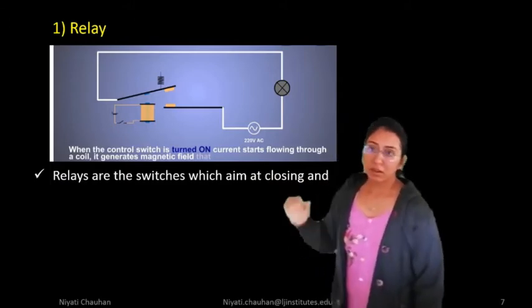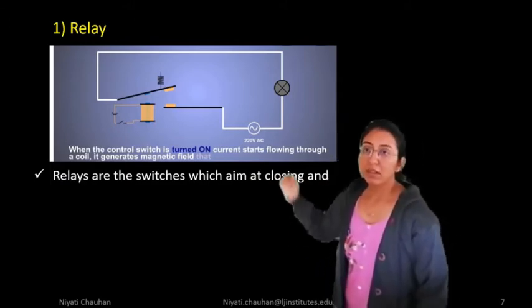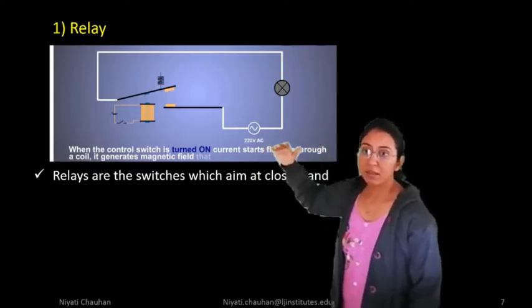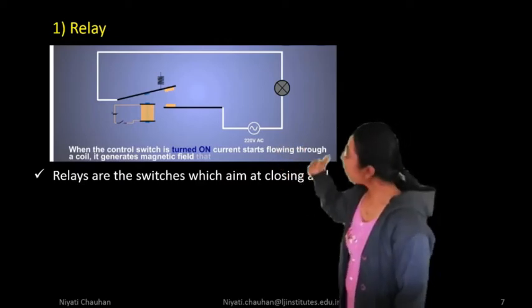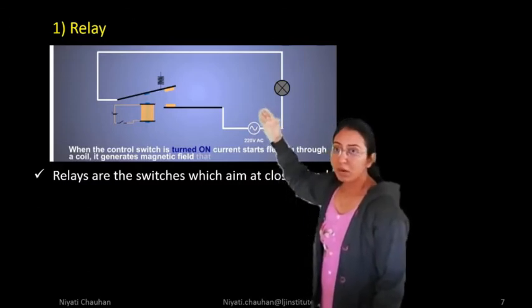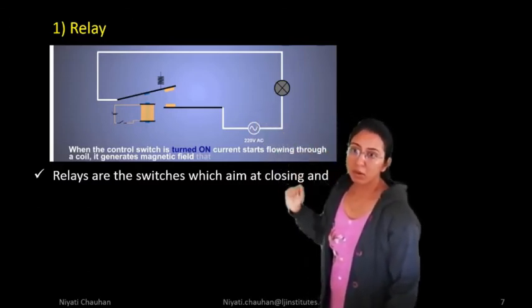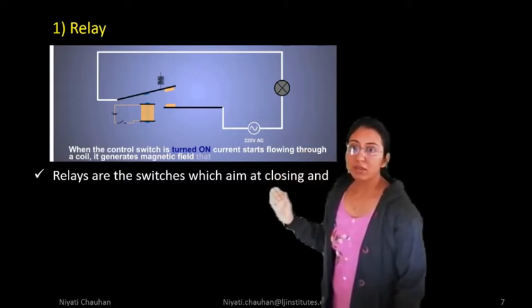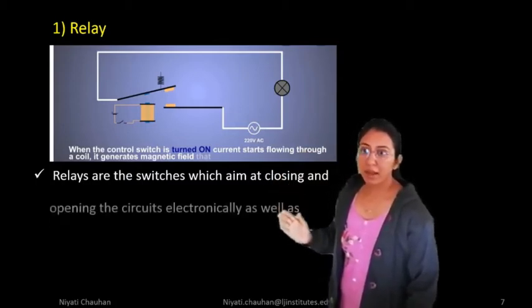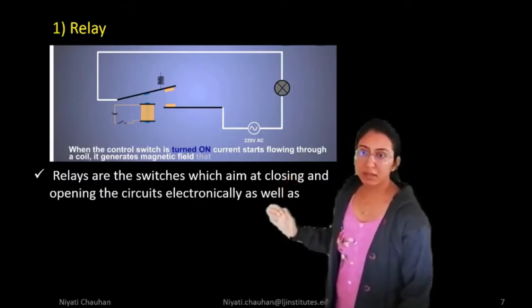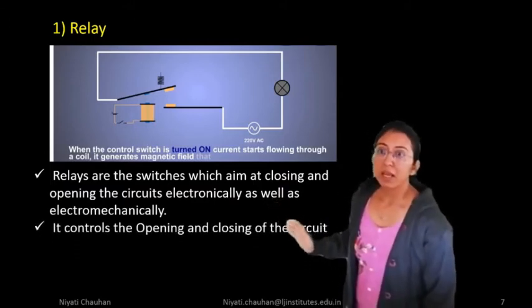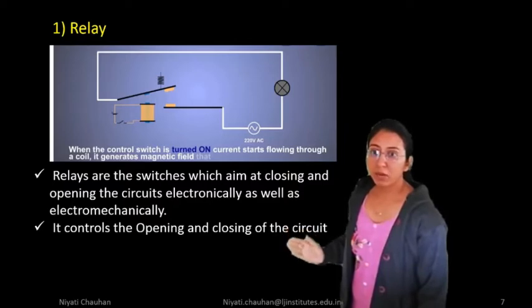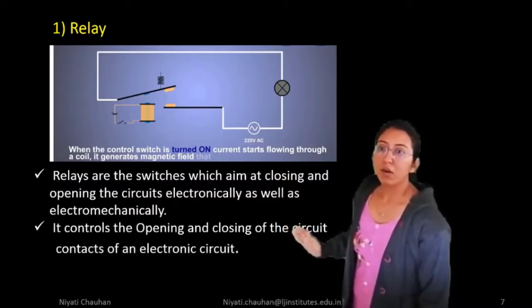The basic function of the relay: when we apply the supply, the coil is energized, and after energizing, the normally open contact becomes closed. So relays are switches which aim at closing and opening circuits electronically as well as electromechanically. It controls the opening and closing of the circuit contact of an electronic circuit.